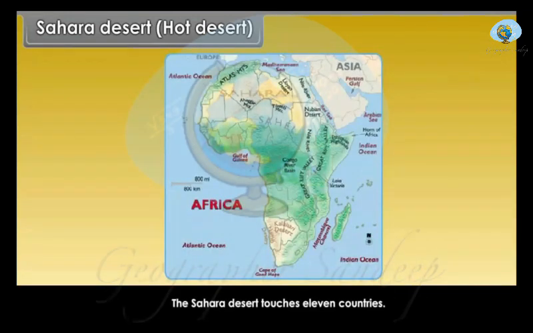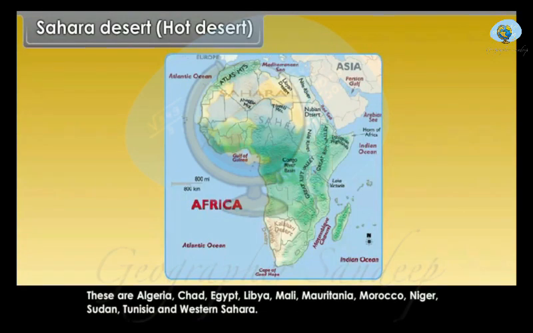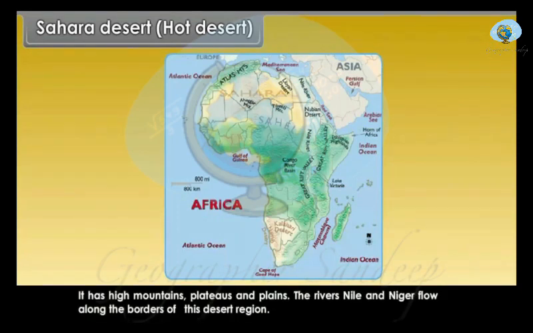The Sahara Desert touches 11 countries. These are Algeria, Chad, Egypt, Libya, Mali, Mauritania, Morocco, Niger, Sudan, Tunisia, and Western Sahara. It has high mountains, plateaus and plains. The rivers Nile and Niger flow along the borders of this desert region.